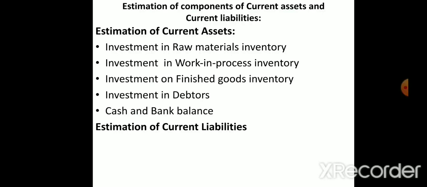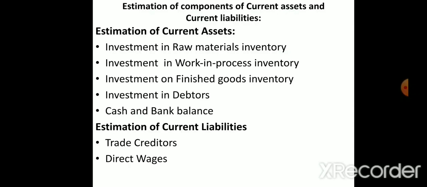Estimation of current liabilities. In the current liabilities, what are the items that will come? Trade creditors: if the company buys goods from the supplier, say we want raw material but on time we are not able to pay that money, so we say that after 2 months we will pay. So we have borrowed on credit basis, and after 2 or 3 months we will repay. In the future, we have to pay that money to the creditors. That is called trade creditors.